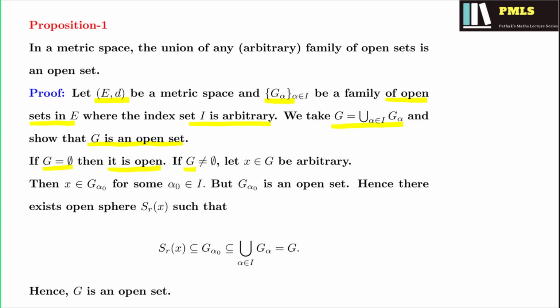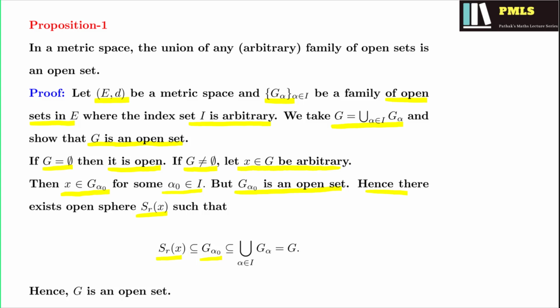If G is not equal to phi, then we can take an arbitrary member x in G, and that member x will certainly belong to some G alpha naught for some alpha naught in I. But G alpha naught is an open set because it is a member of the family of open sets which we have taken, and hence by the definition of open set, there will be an open sphere S(r, x) such that S(r, x) is a subset of G alpha naught.